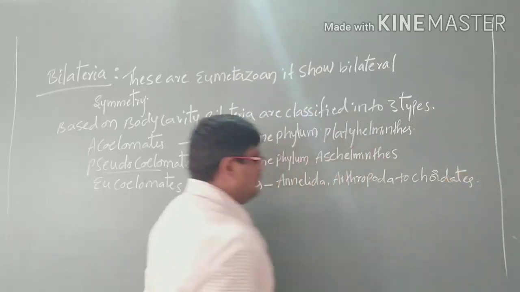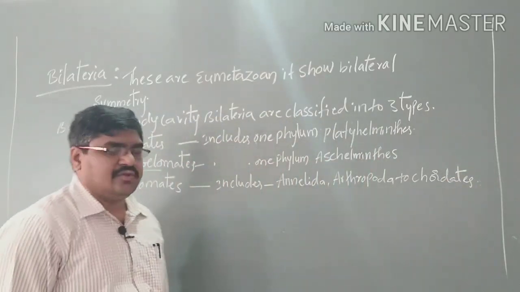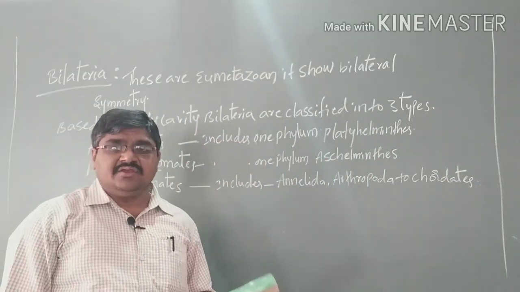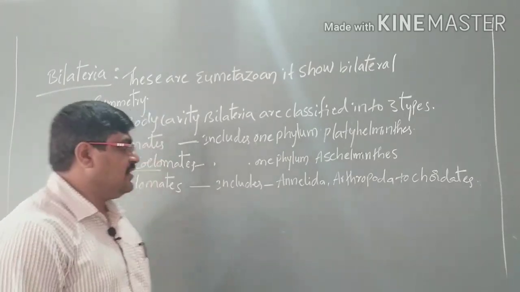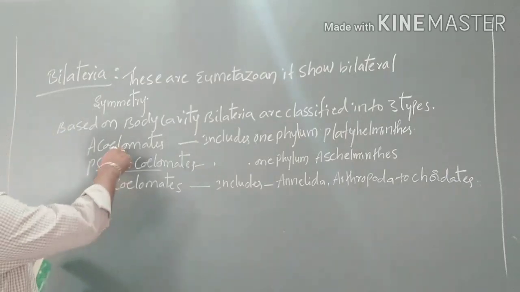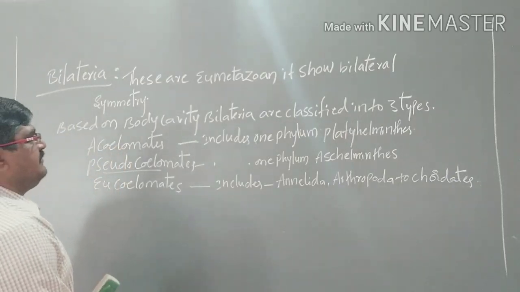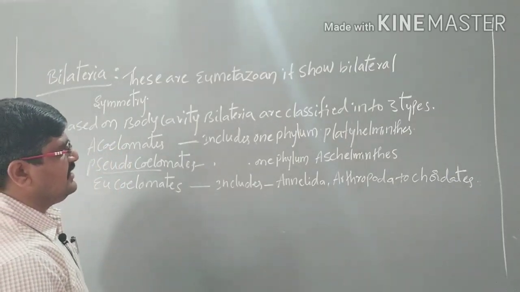Here it includes from Annelida to the chordates. Now we will discuss the first phylum in Bilateria.